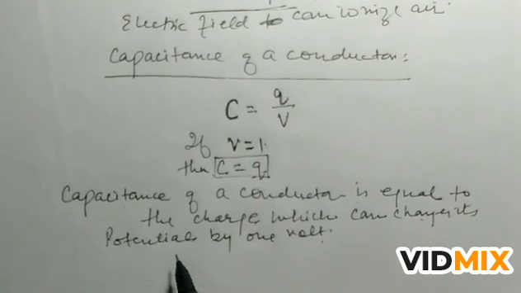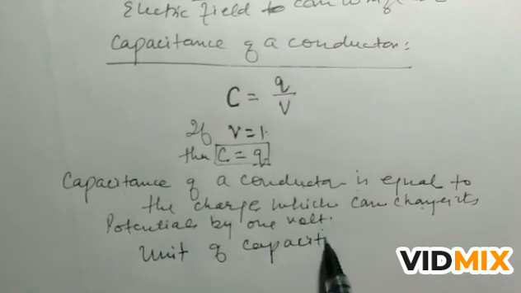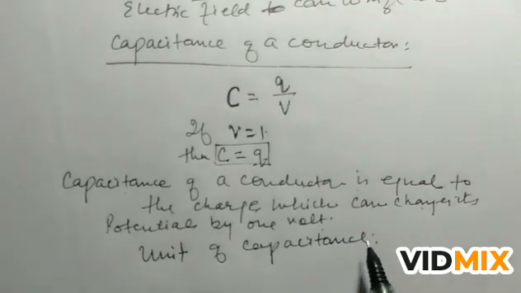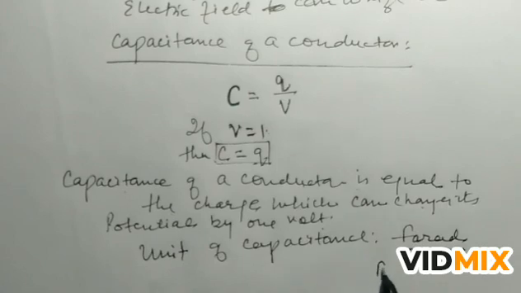What is the unit of capacitance? Very important: a 1 mark question is, what is the unit of capacitance? The unit of capacitance is farad, and the symbol is capital F. This is the symbol of farad, capital F.